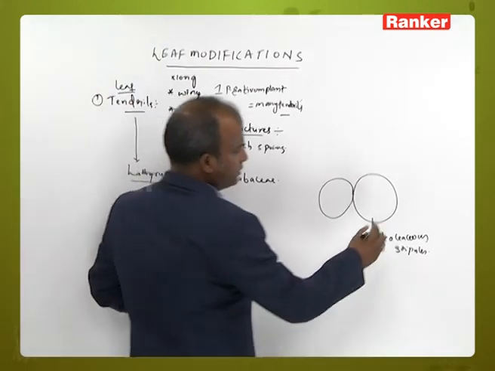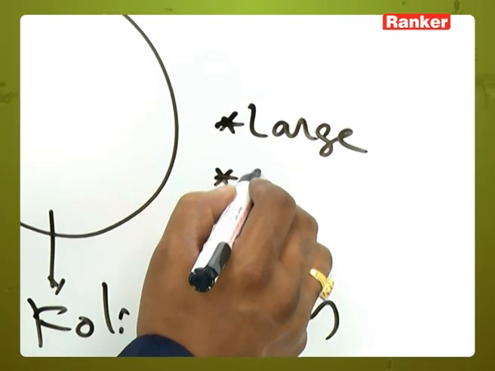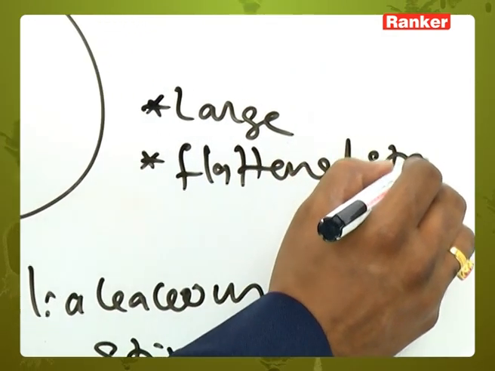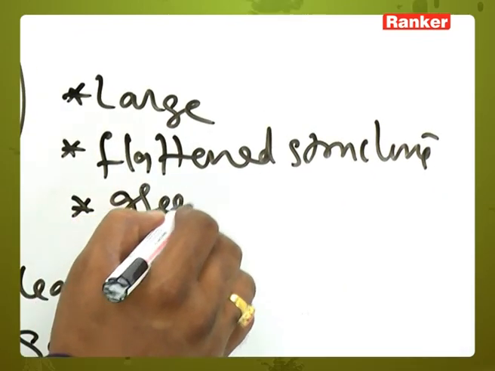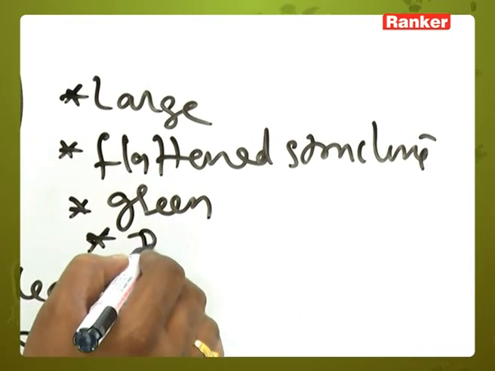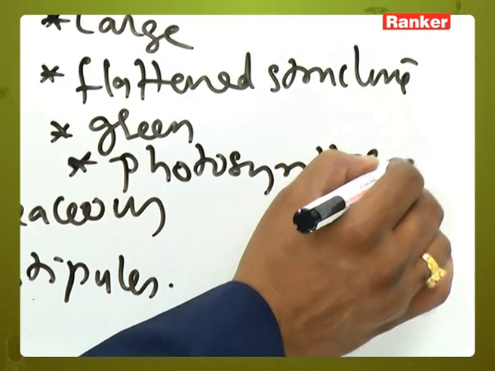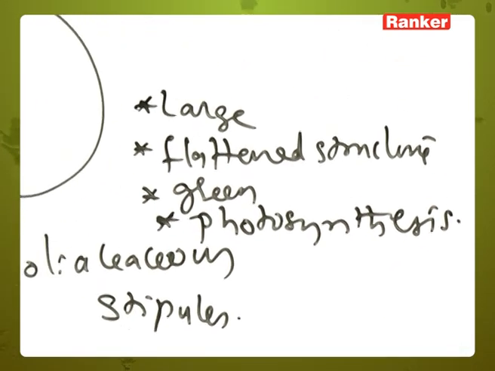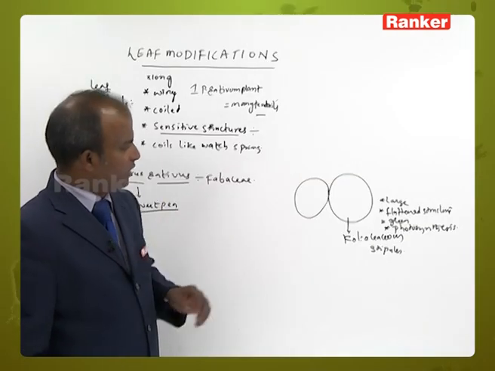That means the foliaceous stipules are large, yes. They are flattened structures, yes. They are green in color, yes. They can perform photosynthesis, yes. That means they can prepare their own food material.